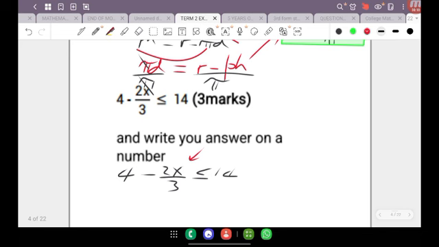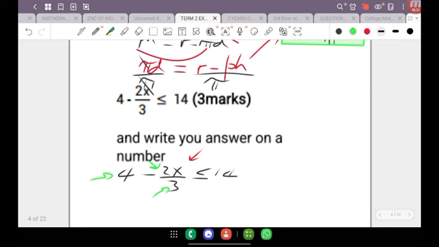At the moment, we have 3, negative 2, and 4 connected to the X. In fact, we can simply write that negative 2/3 and 4 is connected to the X.